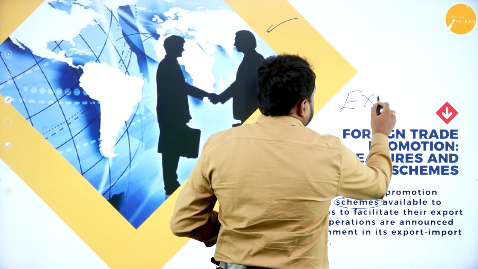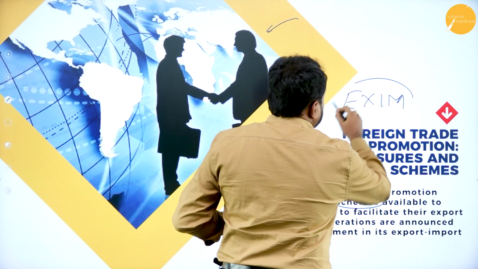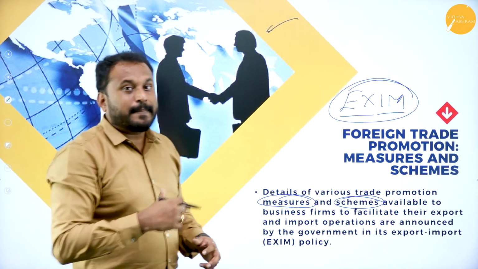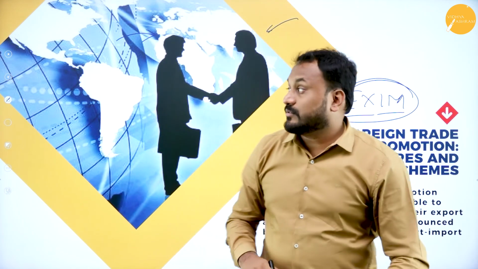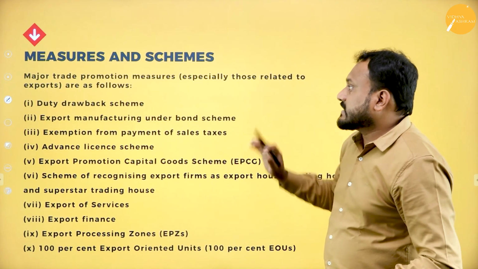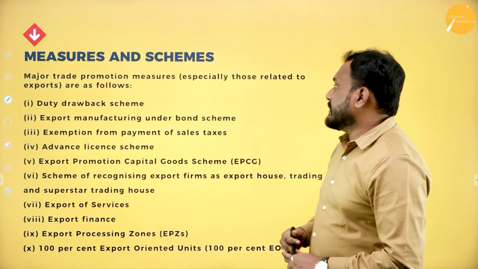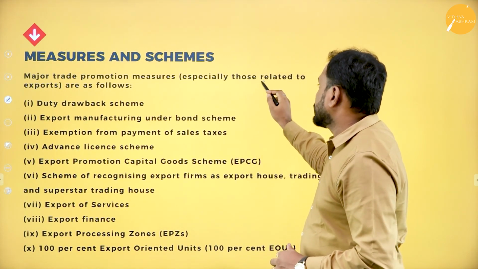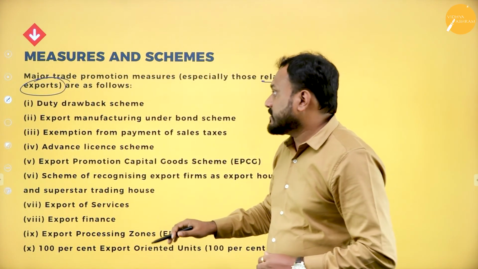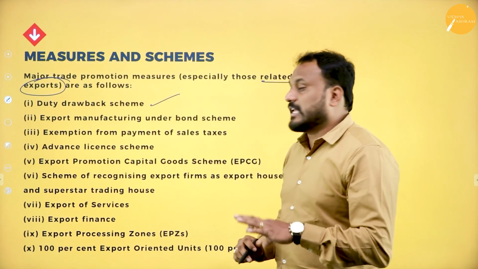Please understand this. What is this called as? EXIM, export import policies. Now I've listed a few of the points where you need to understand how this EXIM will go through. Now measures and schemes, major trade promotion measures, especially those related to exports, are as follows. The first one is duty drawback schemes.